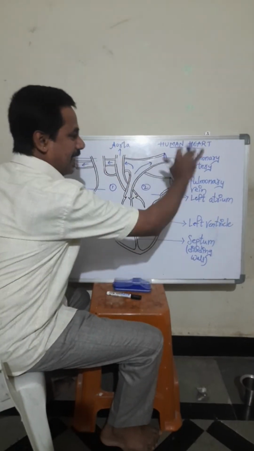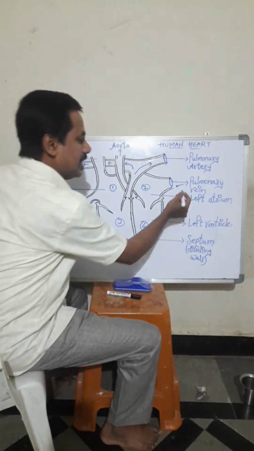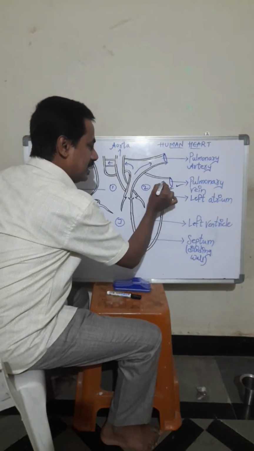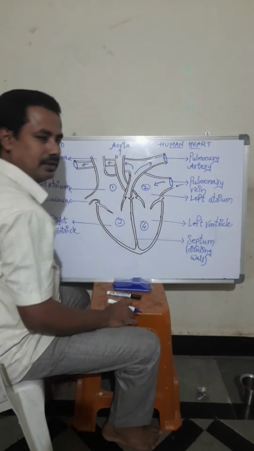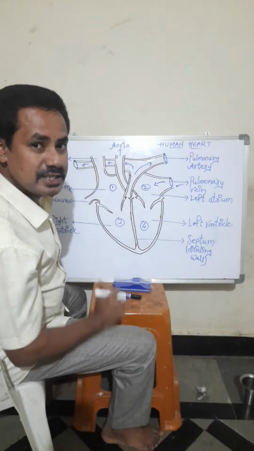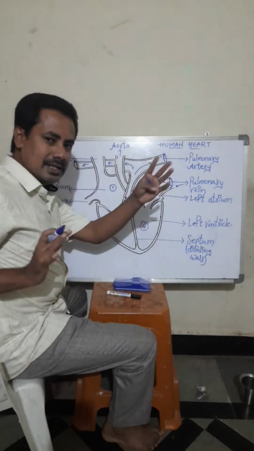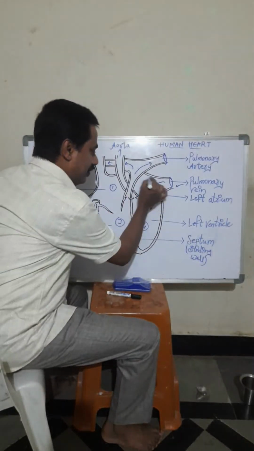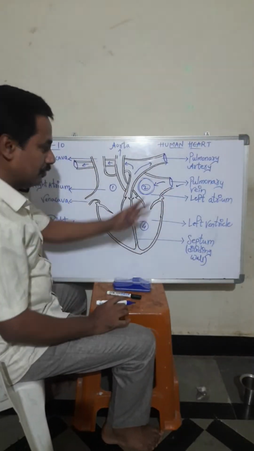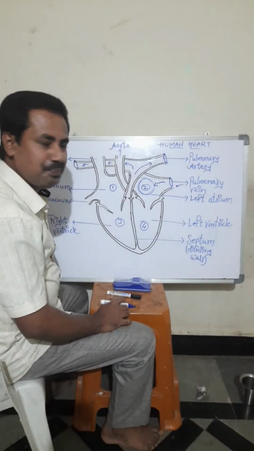Pulmonary artery carries deoxygenated blood, and pulmonary veins carry oxygenated blood. To the heart, which chamber will the oxygenated blood come to? To this chamber. This chamber is known as the left atrium. The oxygenated blood comes to the left atrium.